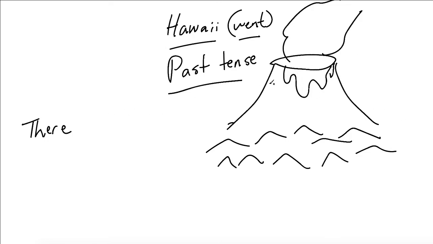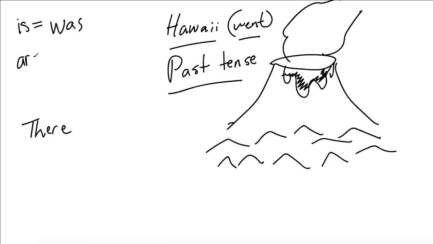Just bear with me one second, see if I can get this lava to turn red. Okay, it's not working, but anyway, let's pretend the lava is red, okay? So we have some lava here. Now remember, when we're talking about singular in the present tense, we use is. Now what is the past tense of is? Was, correct, it is was.